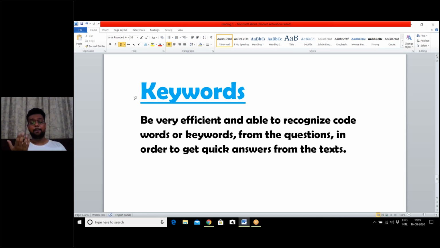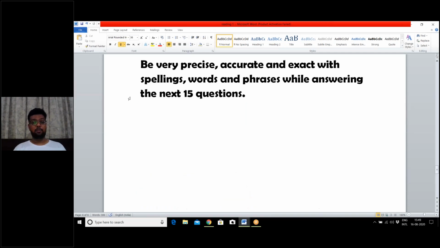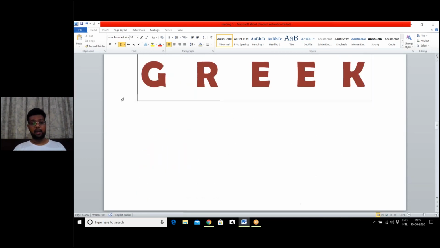For example, suppose somebody asks you, when was paracetamol discovered? Paracetamol is your code word, your keyword. The second keyword is discover. So you search for these two words amongst your four texts to find where the information regarding the discovery of paracetamol is given. You have to recognize keywords from the questions, not from the texts. So let us look at our mnemonic once again.